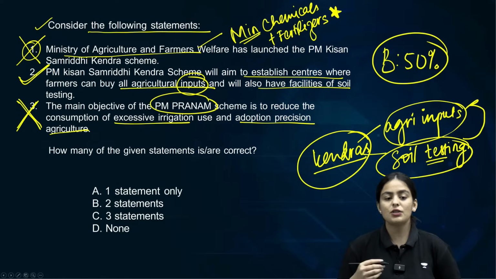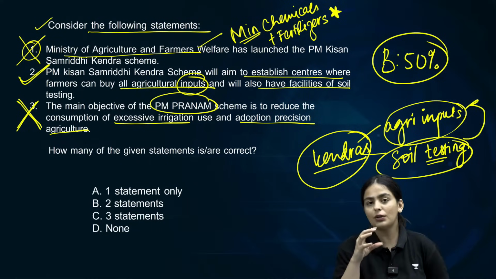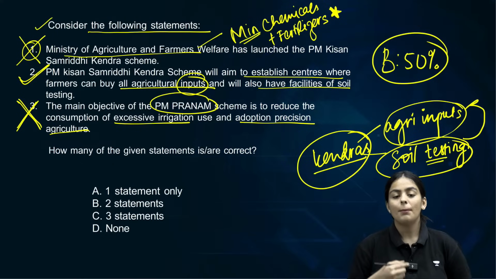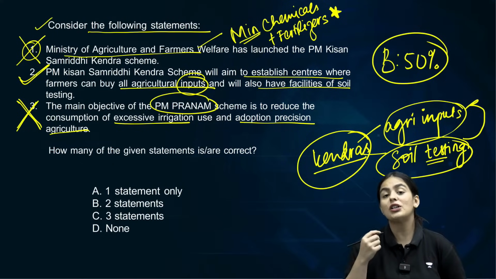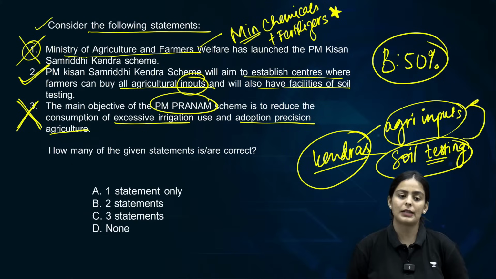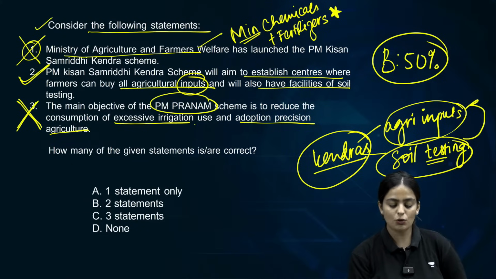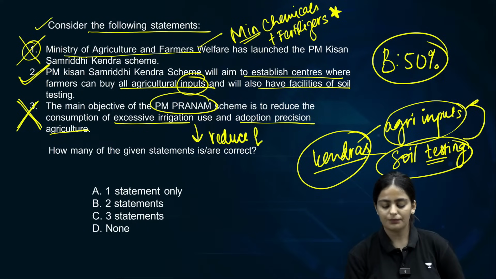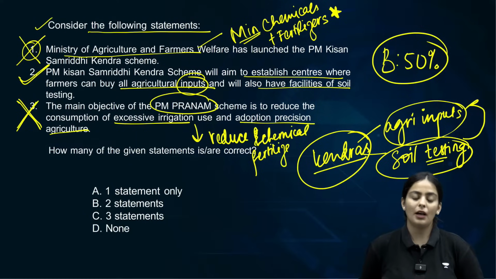Absolutely incorrect. The main motive is not to reduce excessive irrigation, but to reduce excessive agricultural chemical use in the form of fertilizers and pesticides. So the main agenda is to reduce chemical fertilizers under the PM Pranam scheme.